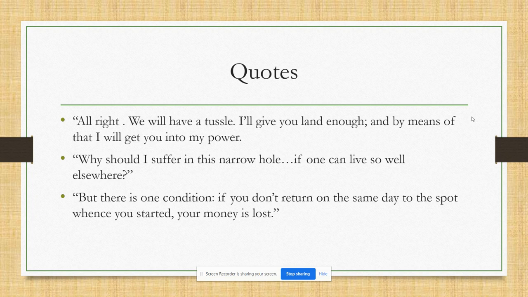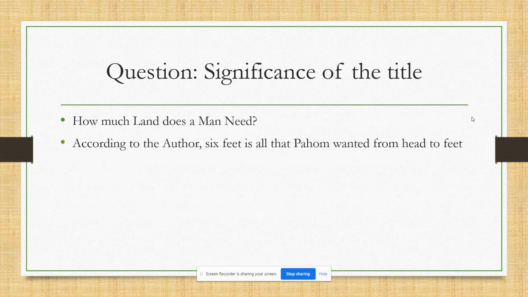The third sentence is: but there is one condition, if you don't return on the same day to the spot whence you started, your money is lost. This statement is made by the Bashkir chief and he tells the condition of purchasing land to Pahom. So you have to explain all these three statements.